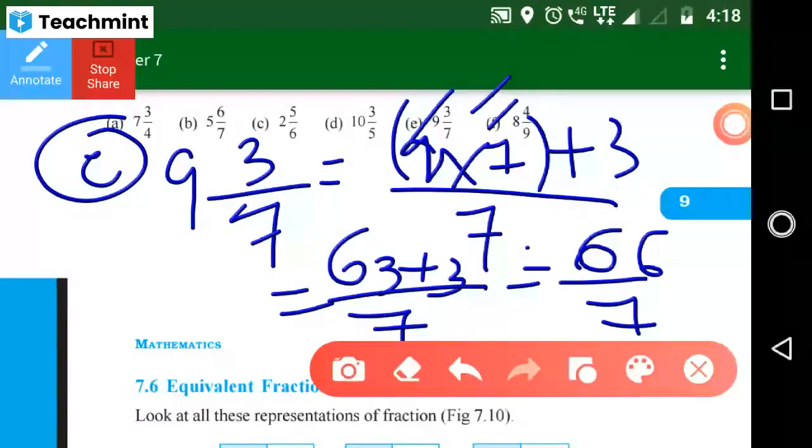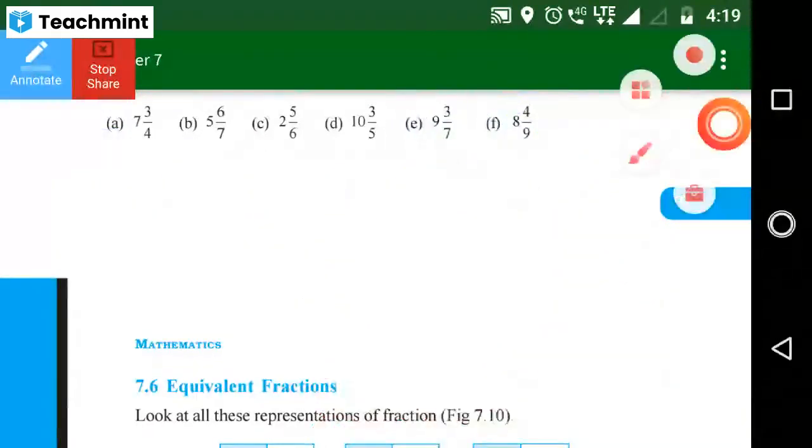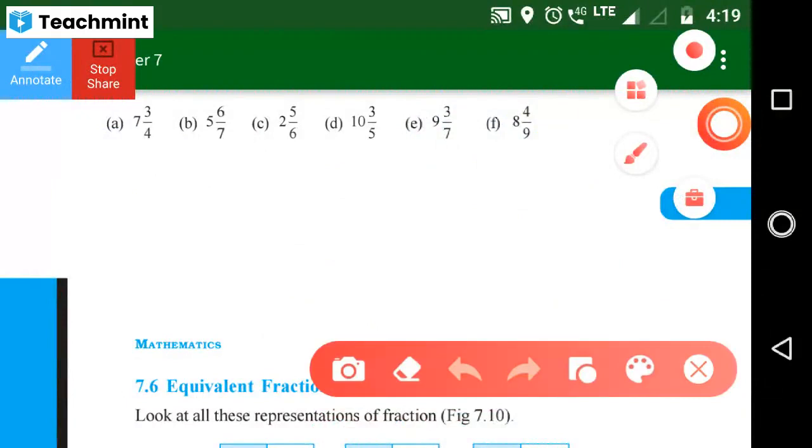Ma'am, mixed fraction to improper fraction is very easy. Easy, ma'am. Is this one completed now, all of you? Yes, ma'am. Yes, Mahantesh, tell.